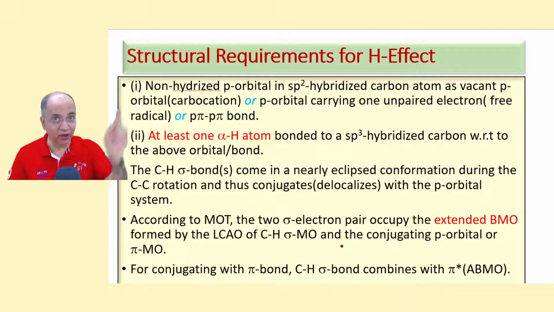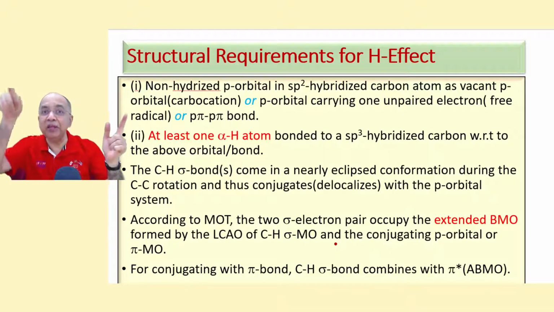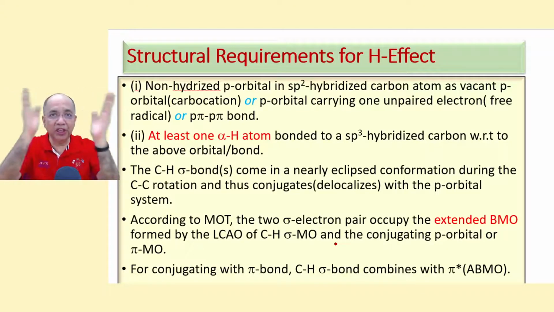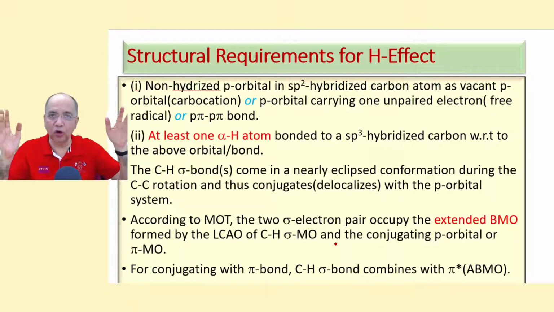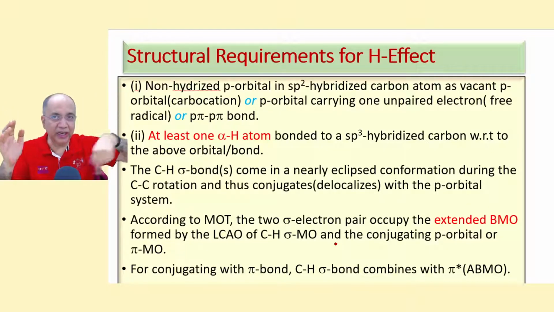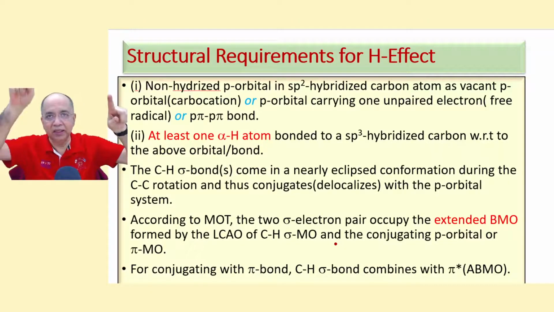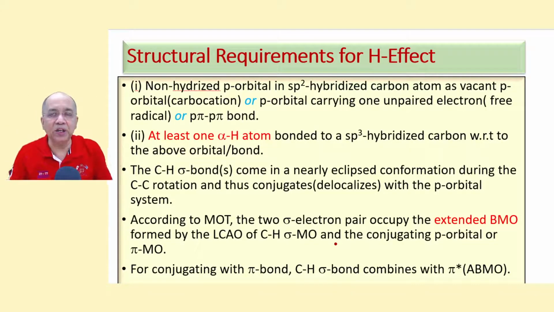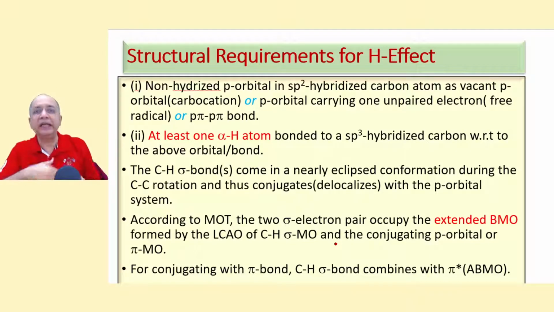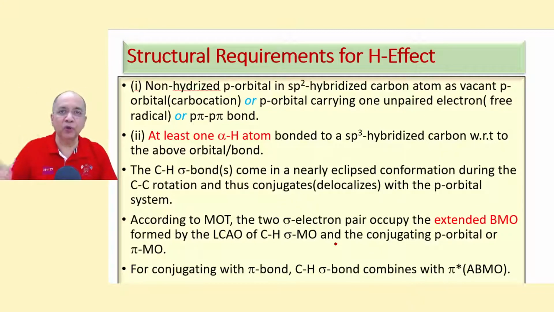The C-H bond is already in a sigma bonding MO, and there is the non-bonding p orbital. So a combination of these two orbitals, the sigma bonding molecular orbital and the p orbital, they combine and the extended MO will contain a bonding MO and the corresponding anti-bonding MO.